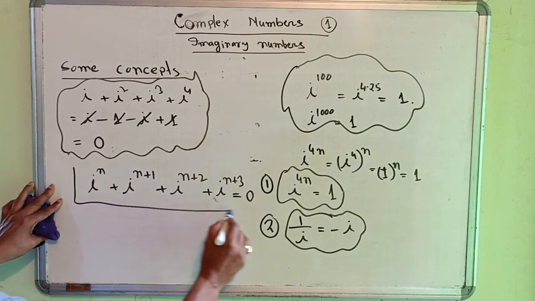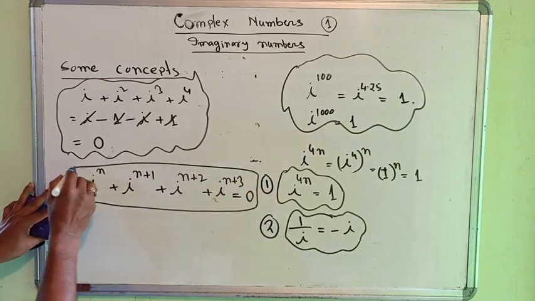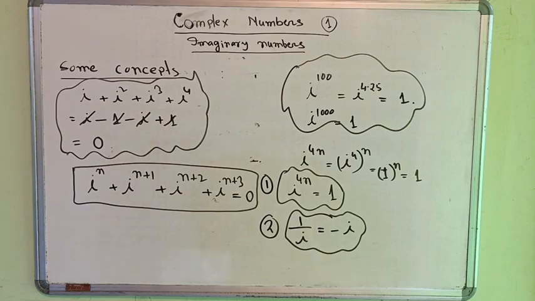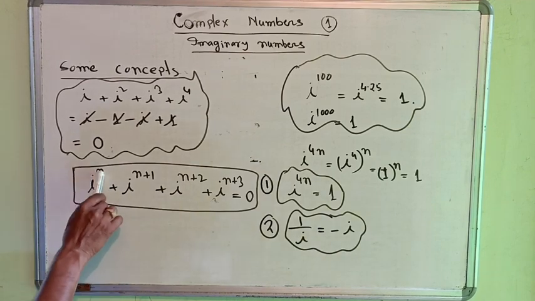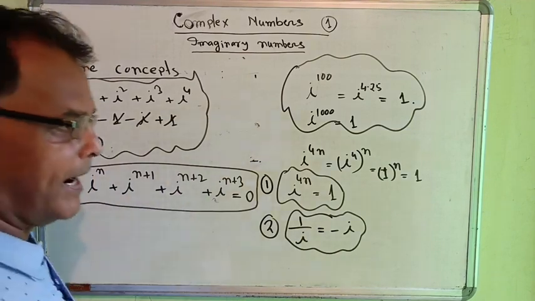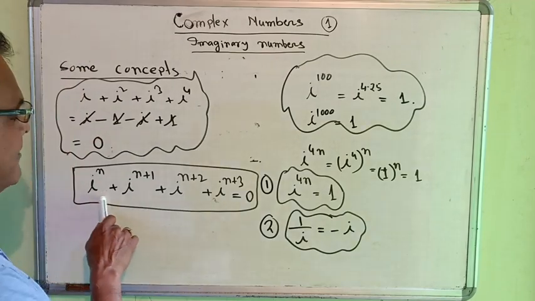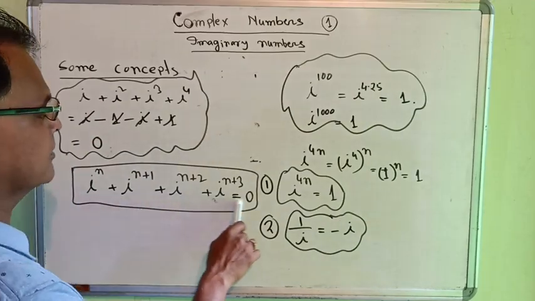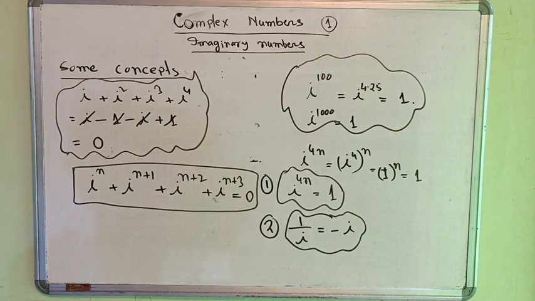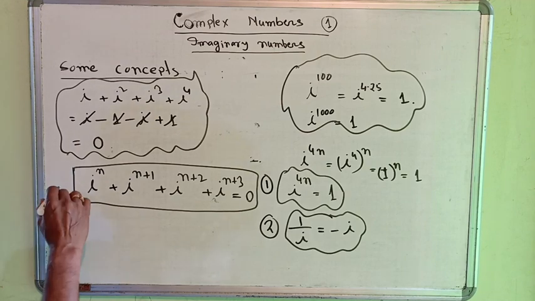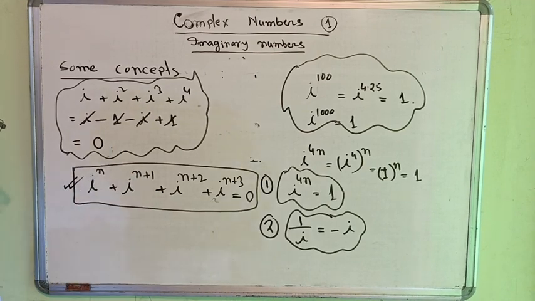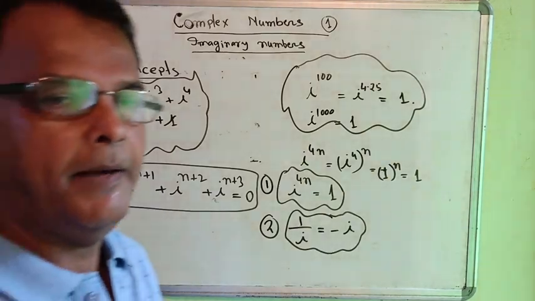That is another very important concept. That is, if the powers of i are 4 consecutive numbers, then the sum of this is equal to 0.